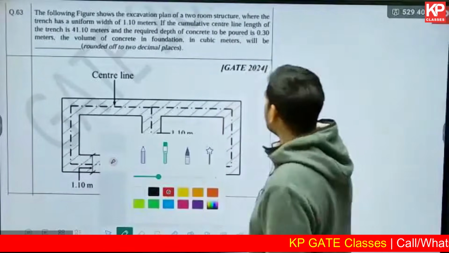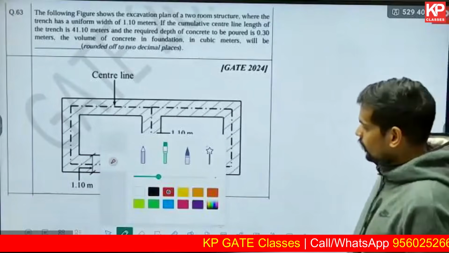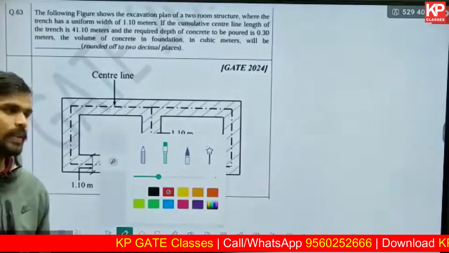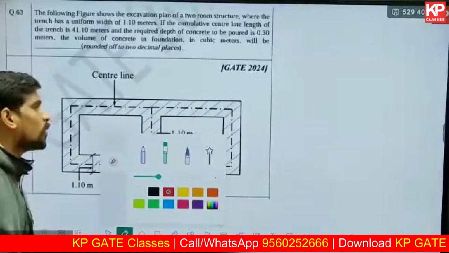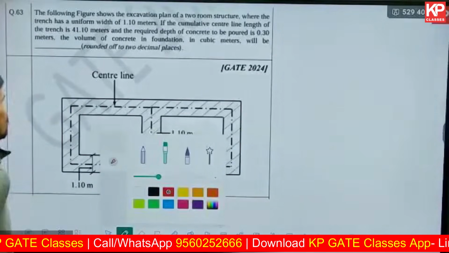First read the question. This is a 2 marks question from 2024. After this we will solve the 2022 lab question and then we will move on to the next subject of project management. This is the last but one question. We'll solve one last question after this.